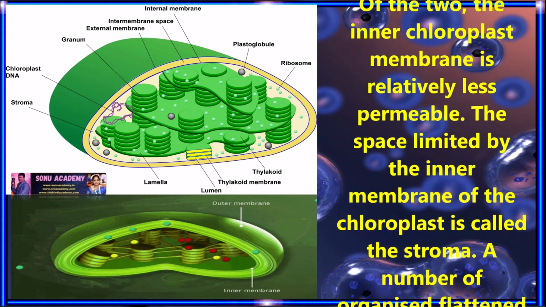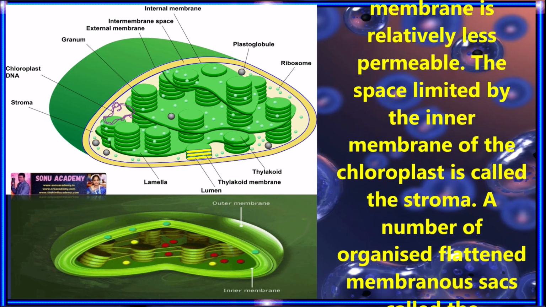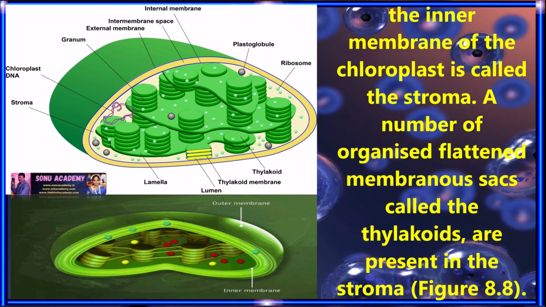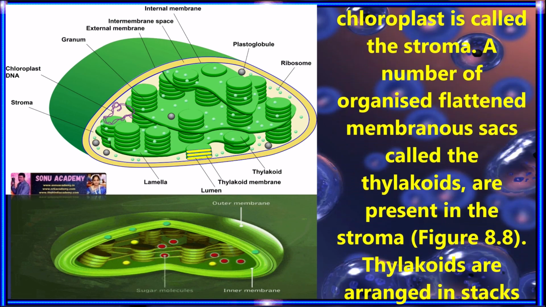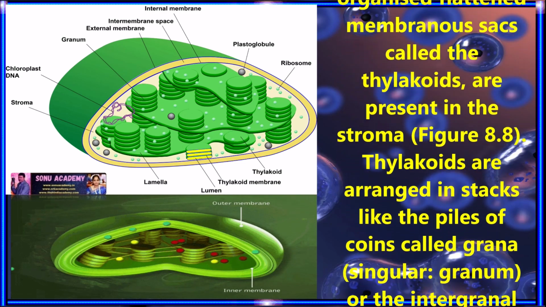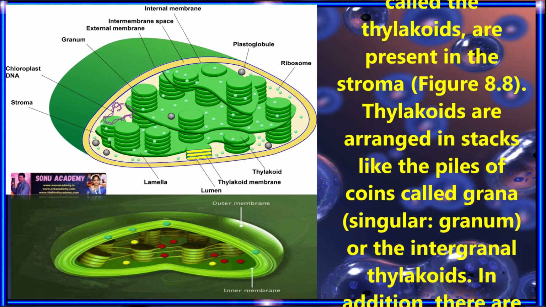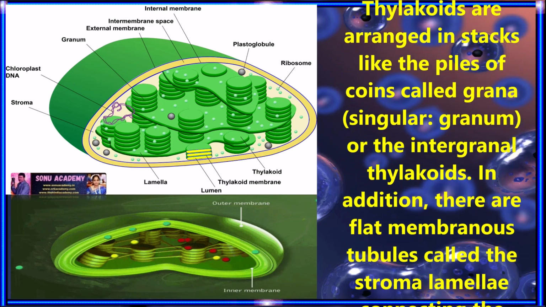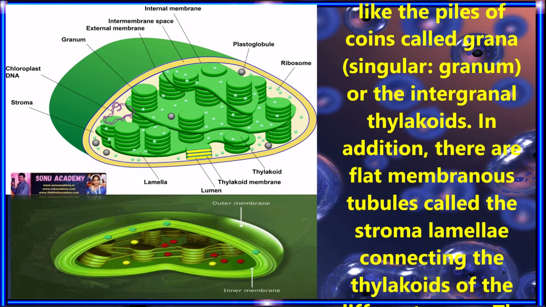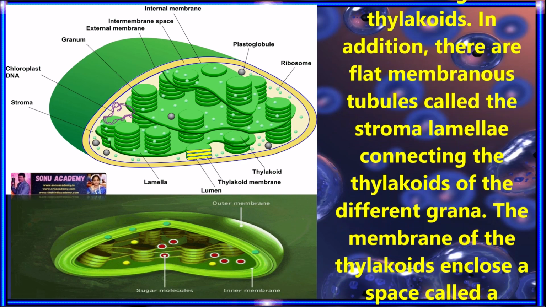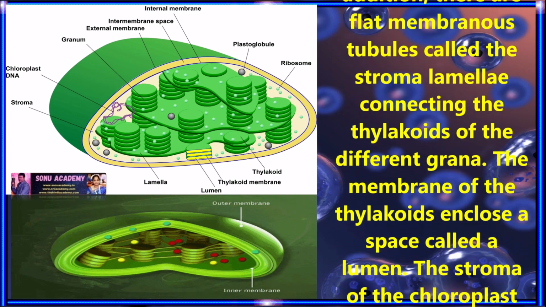Of the two, the inner chloroplast membrane is relatively less permeable. The space limited by the inner membrane of the chloroplast is called stroma. A number of organized flattened membranous sacs called thylakoids are present in the stroma. The thylakoids are arranged in stacks like piles of coins called grana, or the intergranal thylakoids.